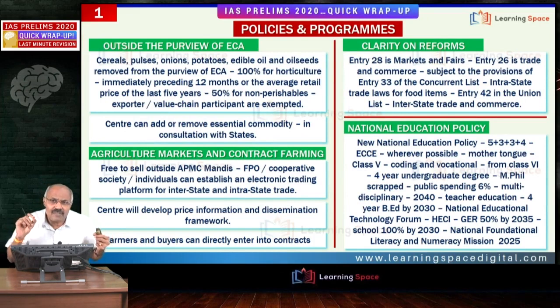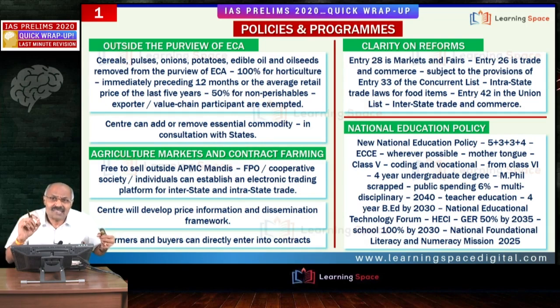First, I would like to deal with 3-4 important aspects. One is agriculture sector reforms. Second one is with regard to national education policy. Friends, if you look at agriculture sector reforms, please do not forget one particular act, that is Essential Commodities Act of 1955. This is the most important one. And the drug prices. Let me start with the drug prices.